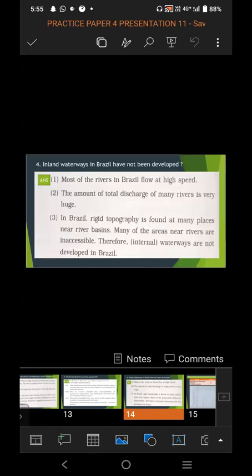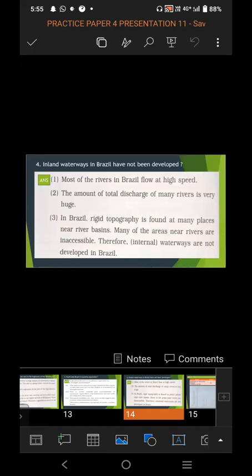So the fourth give reason is: inland waterways in Brazil have not been developed. So in Brazil, inland waterways are not being developed. So what is the main reason behind that? You have to write the main particular reason in that answer so that you will get the full marks.